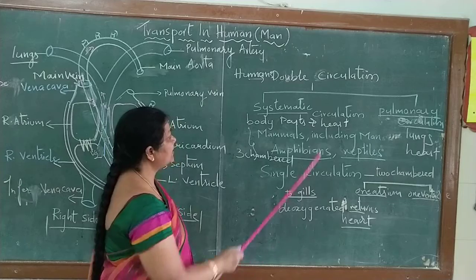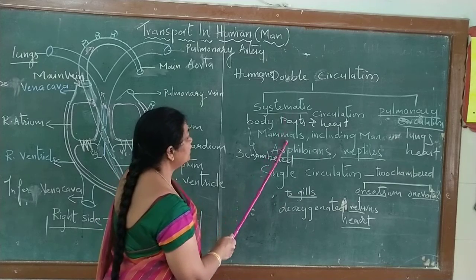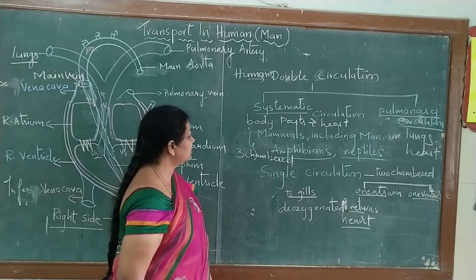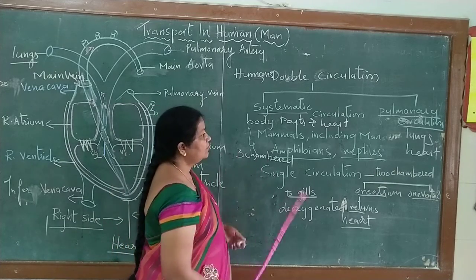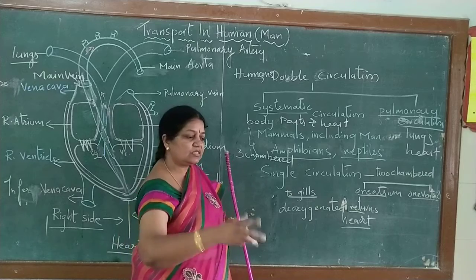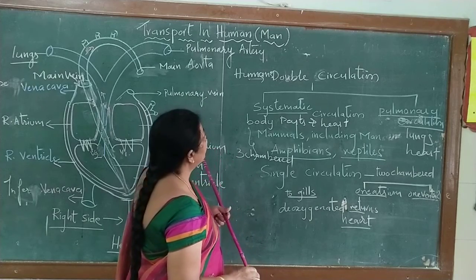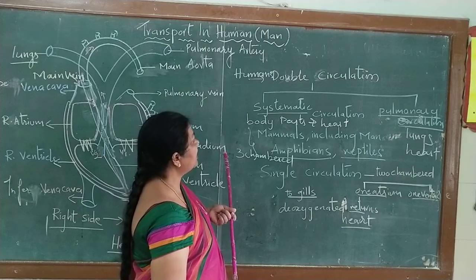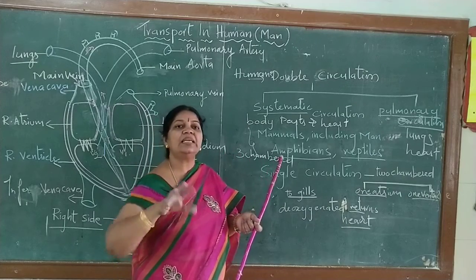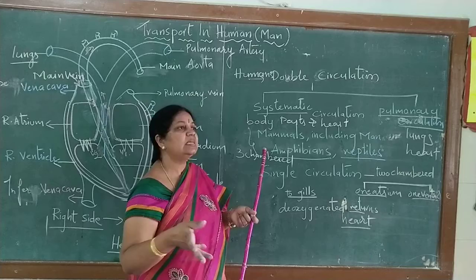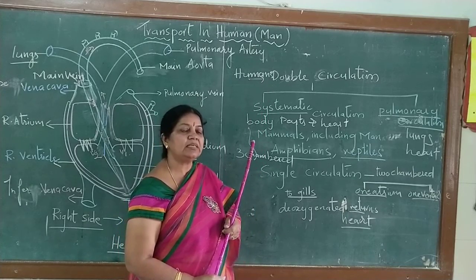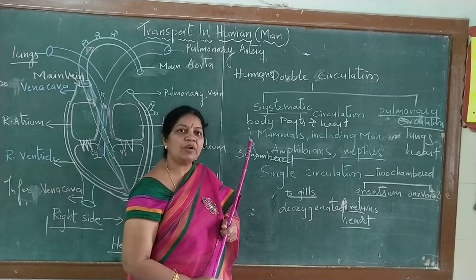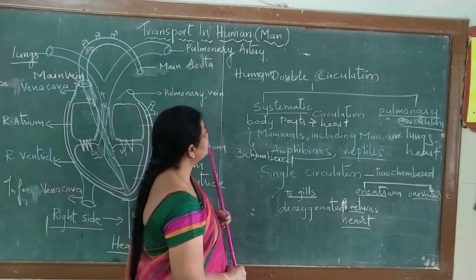Why is it four-chambered in human beings and in mammals, whereas here you can see the three-chambered heart means only one ventricle, which mixes the deoxygenated blood. So why are we seeing this variation? When we come to human beings, we are warm-blooded. Warm-blooded means that to maintain the temperature of our body in the different seasons, it requires more energy. When it requires more energy, what happens?